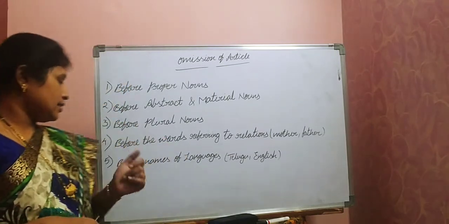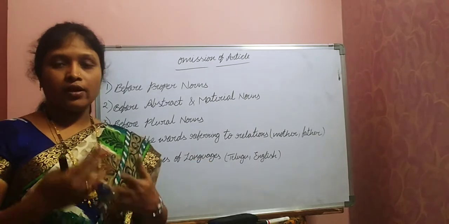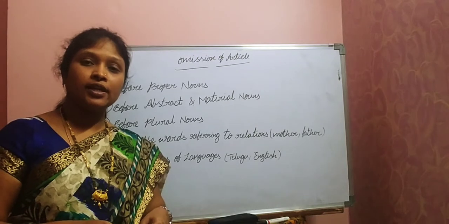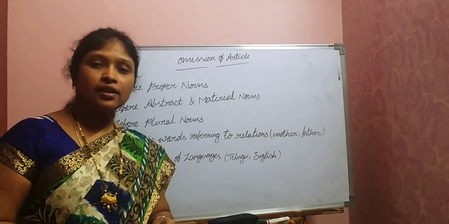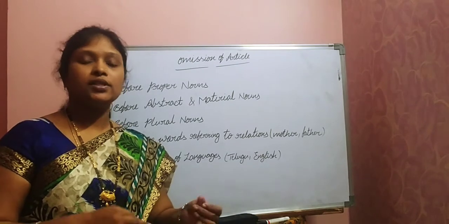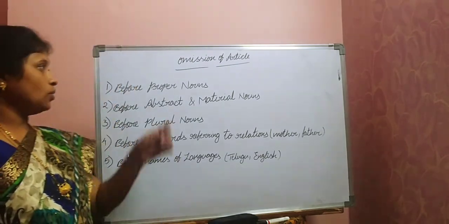Next, before names of languages. If you are writing the name of any language, like Telugu, English, don't write the Telugu, the English. Don't write like that. I like English. Don't say I like the English. Like these are the rules.